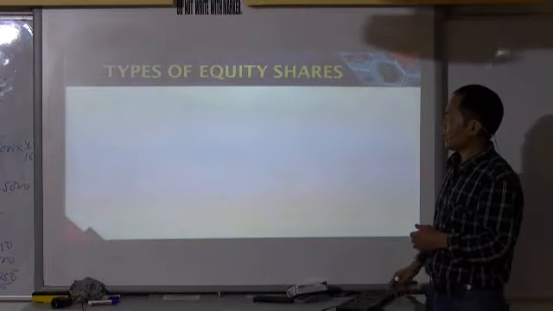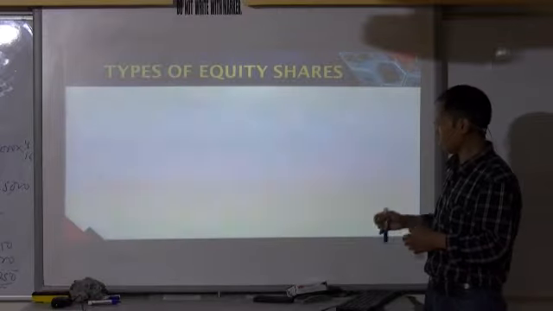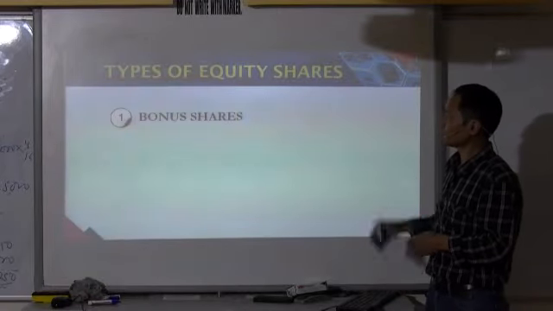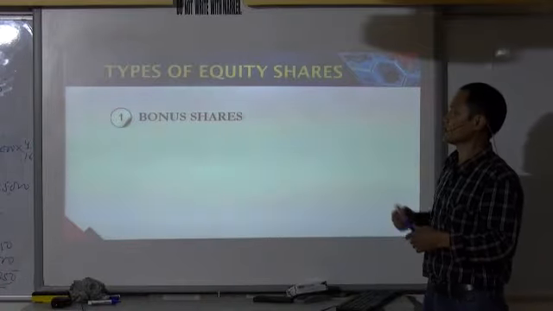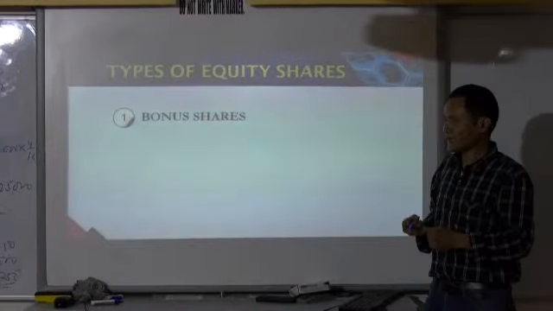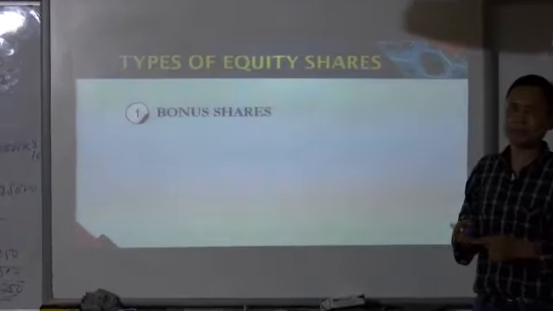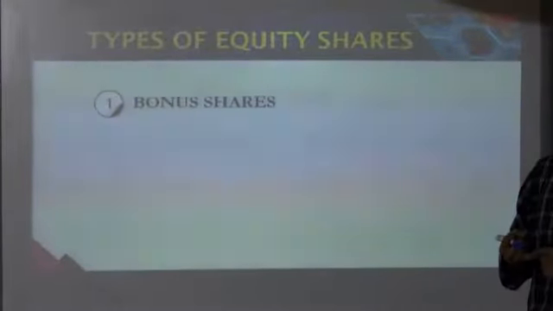Now we are moving to the last topic for the day, that is different types of equity shares. The first type of shares in my list is bonus shares. The general meaning of the term bonus is anything that we get in addition or extra to the normal.